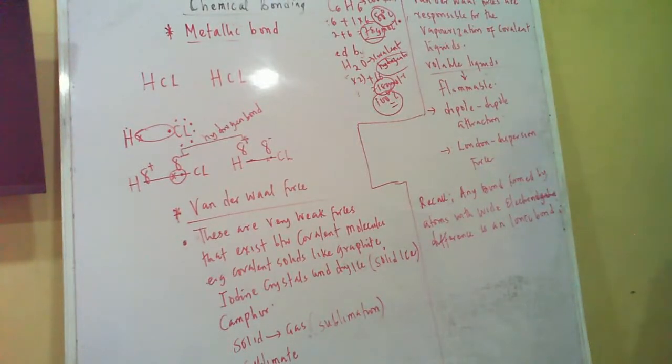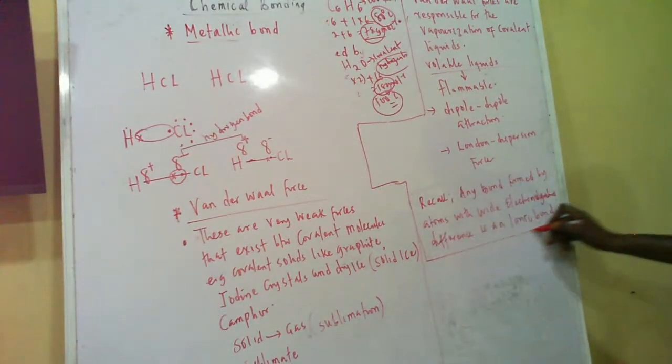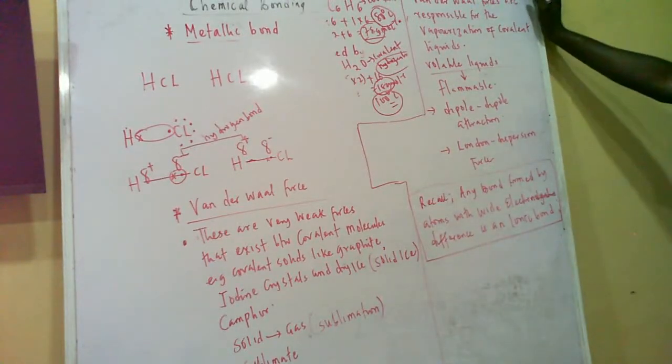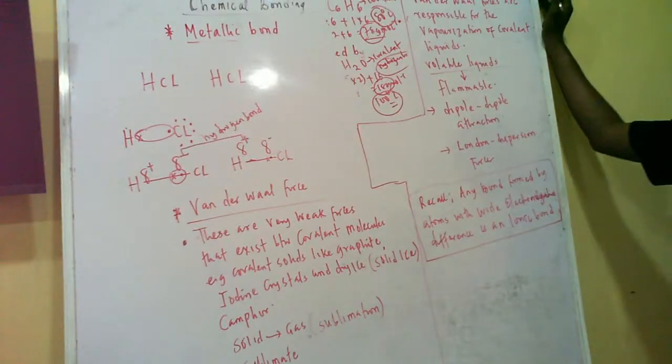I said that in the last class, so that you should remember. Then if the electronegative difference is not wide, it's close, then it is what? Covalent bond or any other bond. But this one is the main thing that you should know. Any bond formed by atoms with wide electronegative difference is an ionic bond.